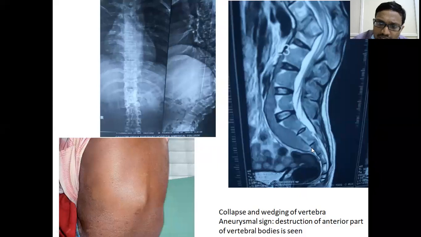Here we can see a cold abscess tracking here, and the vertebral body involved here. This is an MRI picture, not a radiograph picture, but still this looks like an aneurysm, and the whole of the prevertebral abscess is seen here, and the vertebral body is also involved here. Even though we can see involvement of the L1 vertebra here, it has tracked below in the form of a prevertebral abscess.